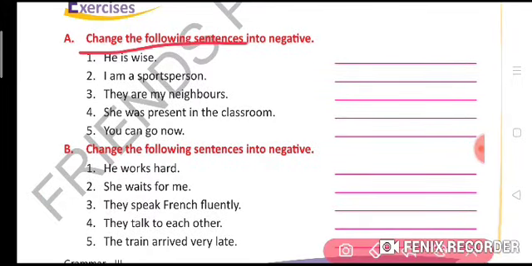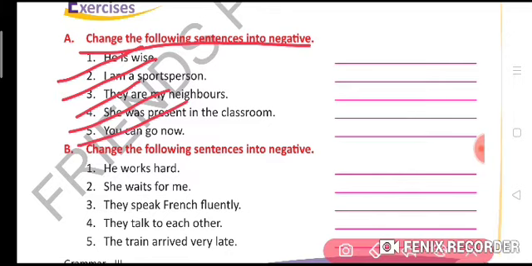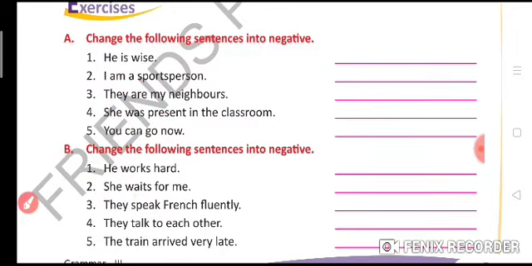Change the following sentences into negative. He is wise. I am a sports person. They are my neighbors. She was present in the classroom. You can go now. B. Again change into negative sentences. He works hard. She waits for me. They speak French fluently. They talk to each other. The train arrived very late.